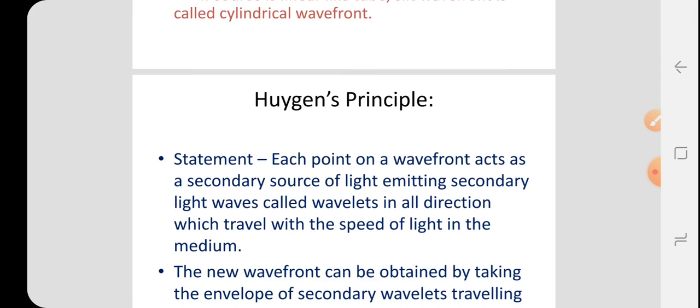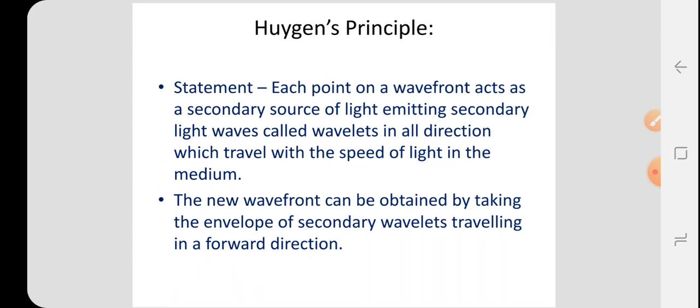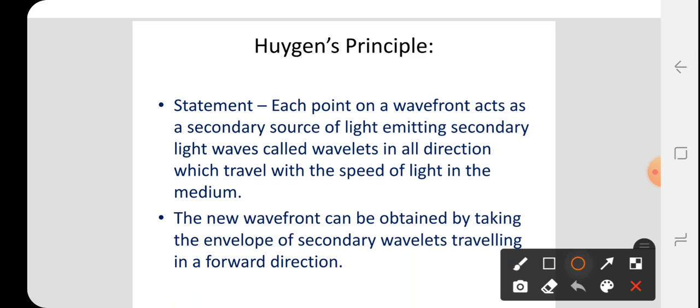Then we have Huygens' principle. Huygens studied that when light travels from one medium to another medium, or one place to another place, it travels in the form of wavefronts, and each point on the wavefront acts as a secondary source. Suppose here we have a spherical wavefront, this is one sphere.